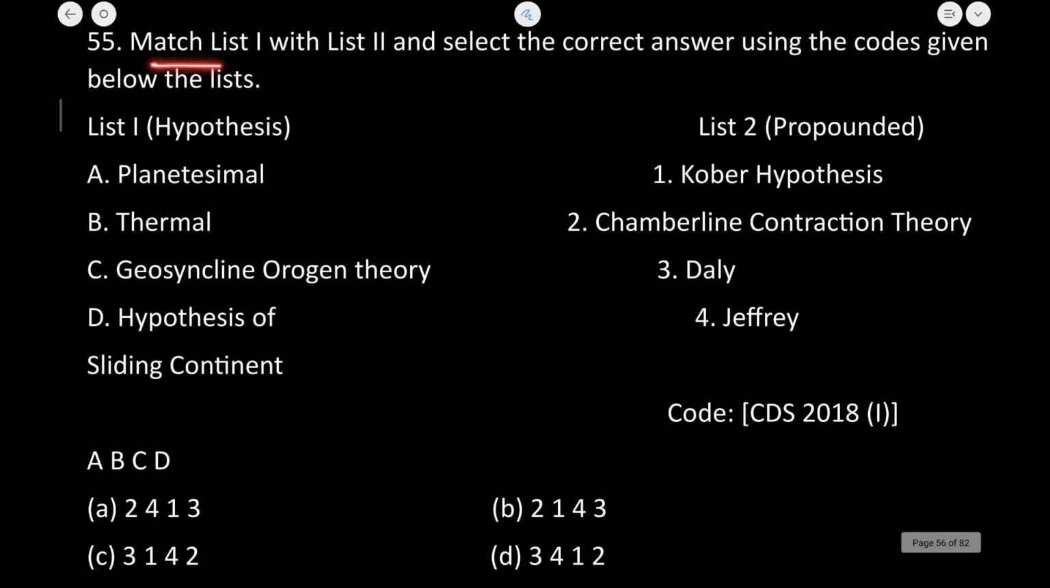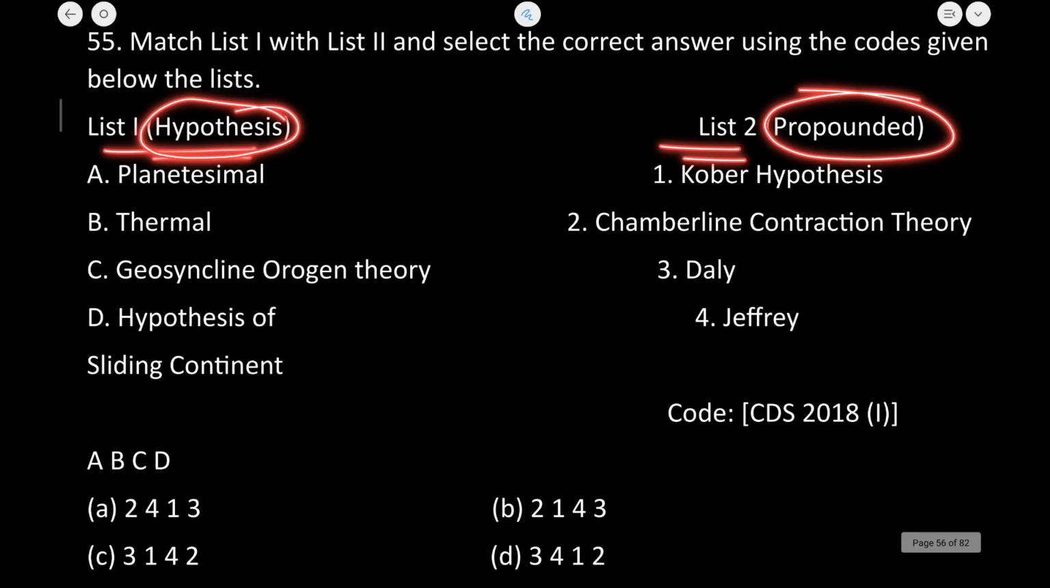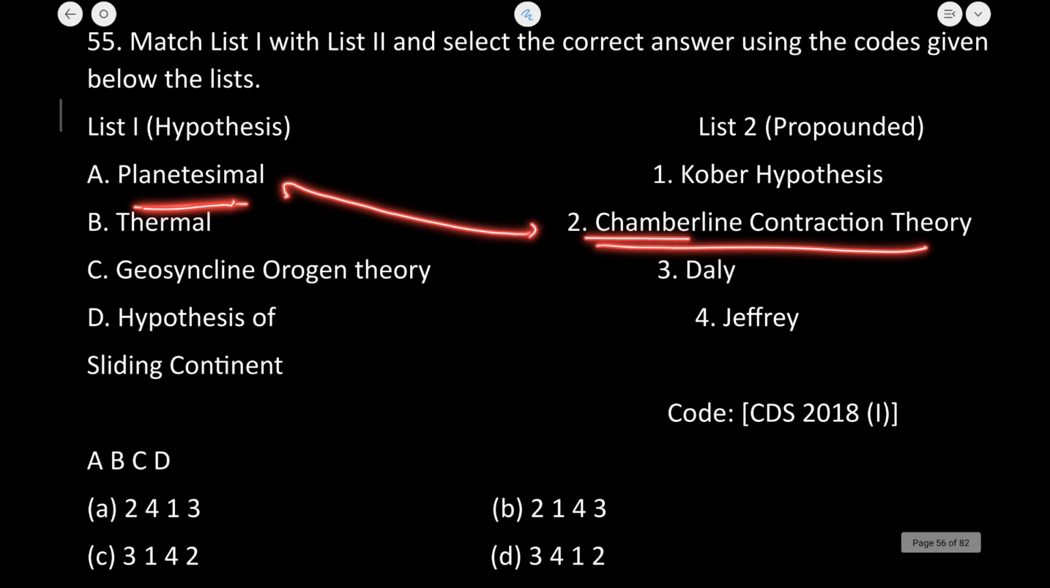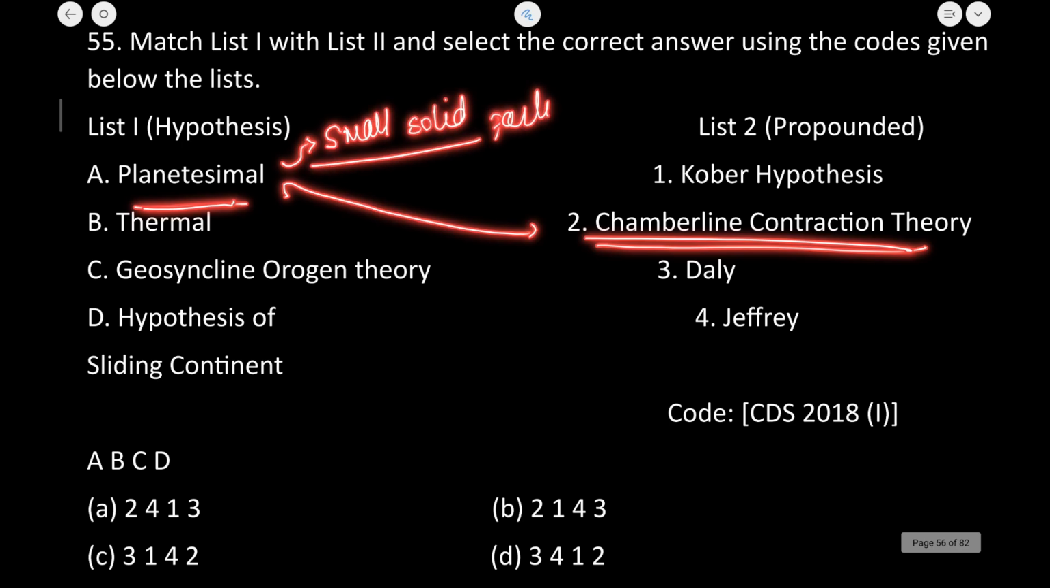Now we have to match list 1 with list 2 and select the correct answer. List 1 is the hypothesis and list 2 is propounded by which of the following persons. This planetesimal hypothesis was given by Chamberlain. Okay, Chamberlain contraction theory. This planetesimal hypothesis suggests that the formation of the solar system occurred from the aggregation of small solid particles, and these small solid particles are known as planetesimals.